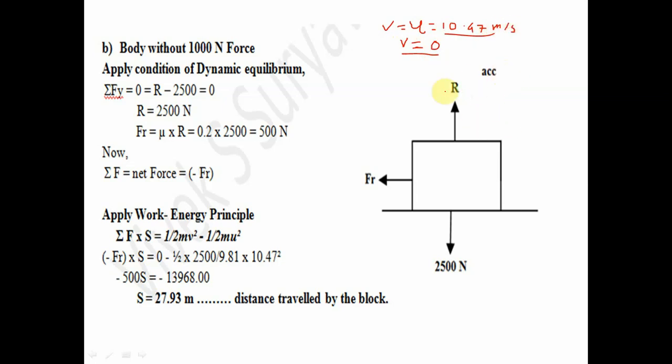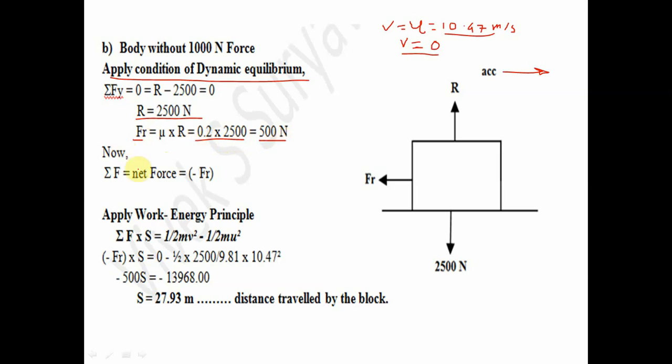Now this is the body, and the 1000 Newton force is removed. Certainly the body will stop after some time, which means the acceleration is towards the right. If I draw the free body diagram, this is the weight, this is the normal reaction, and this is Fr. So again I apply the condition of dynamic equilibrium. Summation Fy equal to 0: R minus 2500 is equal to 0. So we get R equal to 2500 Newton. From that we calculate the frictional force.